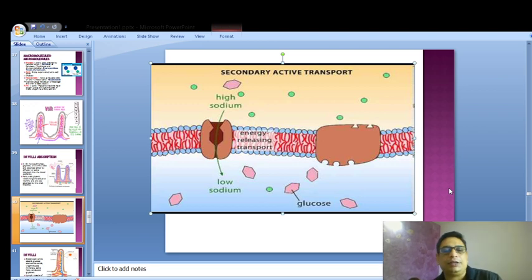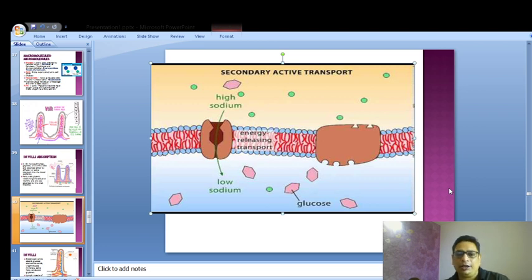When this happens, sodium moves from a higher potential to a lower potential. That movement from a higher potential to a lower potential liberates some amount of energy, and that helps the sugar to be taken inside the cells as well.